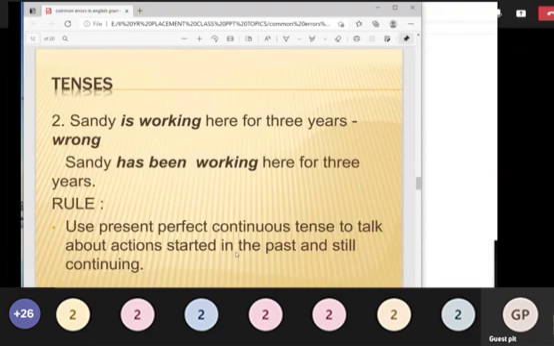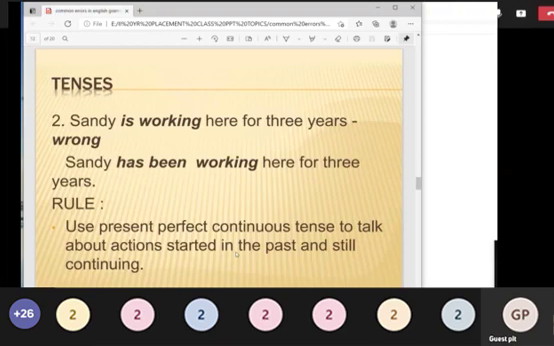You have another sentence. Sandy is working here for 3 years. Sandy has been working here for 3 years. And this "been" is a very beautiful word. It is going to give you the actual meaning of what that particular action is. So, Sandy is working for 3 years, Sandy has been working here for 3 years. See, Sandy started his career in that particular company 3 years ago, and now also he is working there. So it is "has been". Let's see what the rule is.